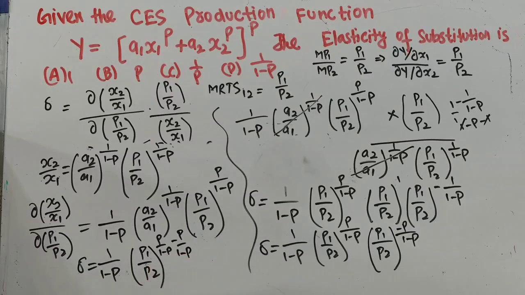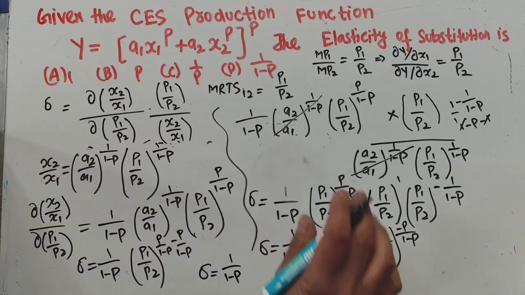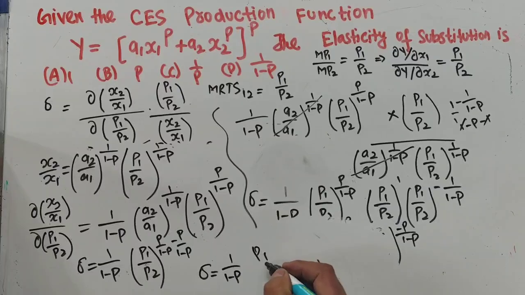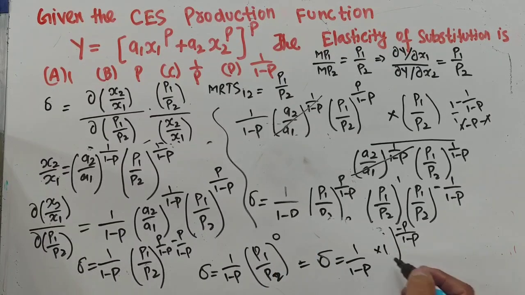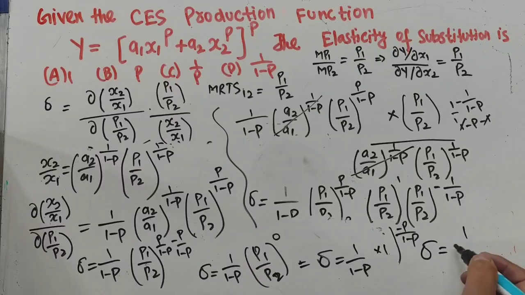This gets cancelled, so it becomes 0, and we have 1 divided by 1 minus p times p1 upon p2 raised power 0. Anything raised power 0 is 1, so elasticity of substitution will be equal to 1 divided by 1 minus p. I have explained how to derive it here.